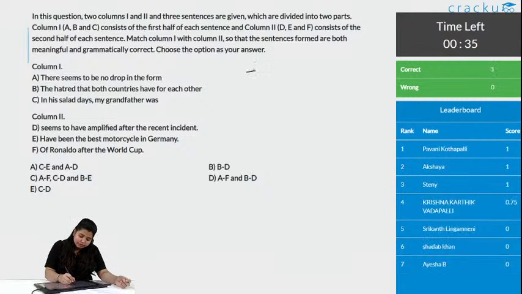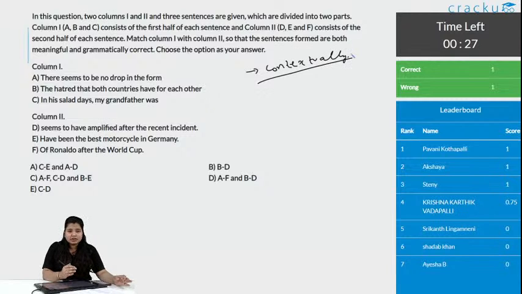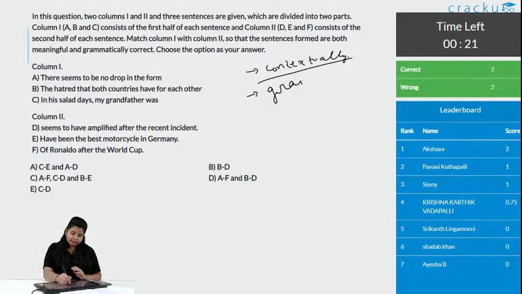Remember, the sentence should be correct context wise, it should give a proper meaning, and the other is it should be grammatically correct.